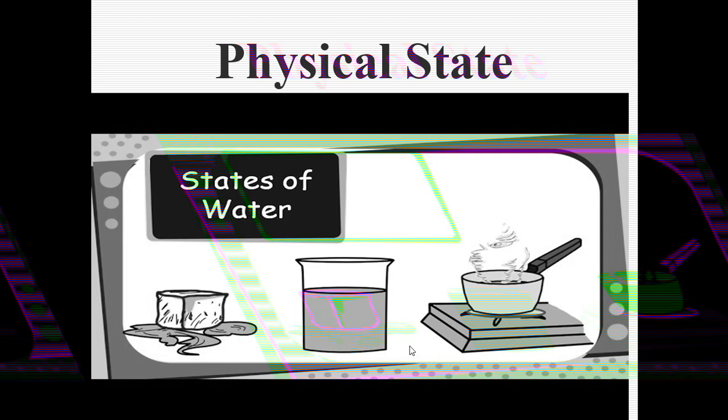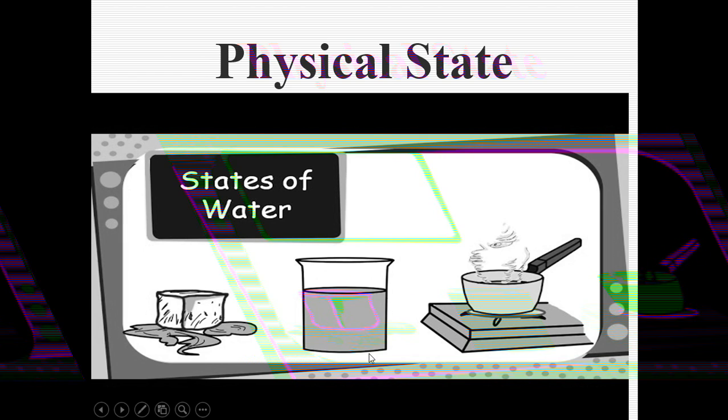Before that, here you can see the image of water. Okay, so we have seen that water exists in three different forms. So, which are those three forms of water? First one is the ice. This is the ice form of water.